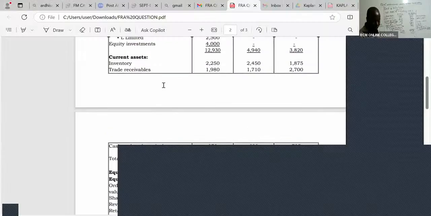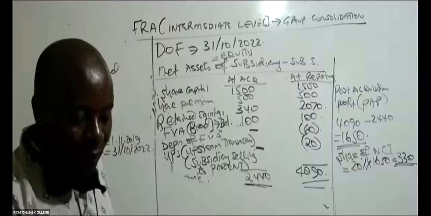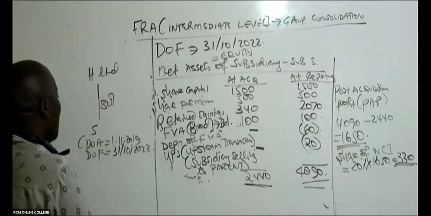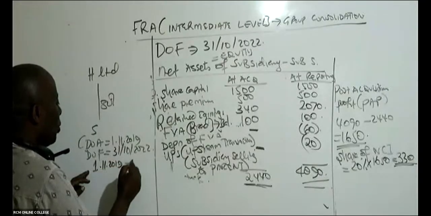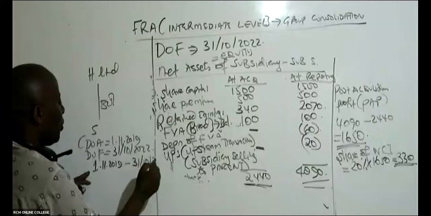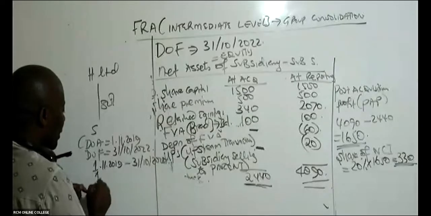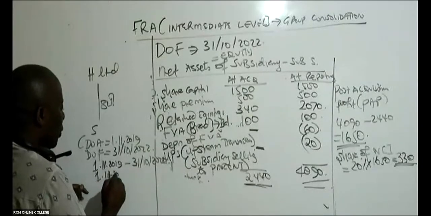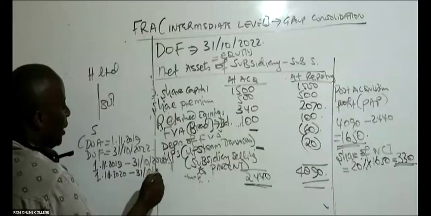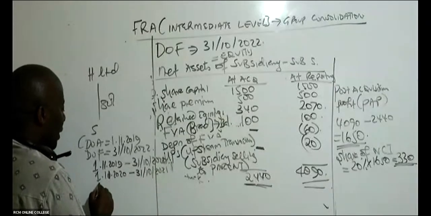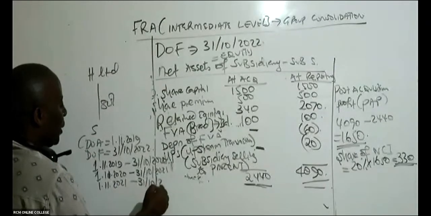The date of the financial statements will be found here. You can see here, 31st October 2022. They are normally dated. So if you count very well, Bwana Ruben, you'll be able to see that we stayed with this subsidiary. The first year will be 1st of November 2019, all the way to 31st October 2020. The following year will be 1st November 2020 to 31st October 2021. And then now we have here 1st of November 2021, all the way to 31st October 2022.